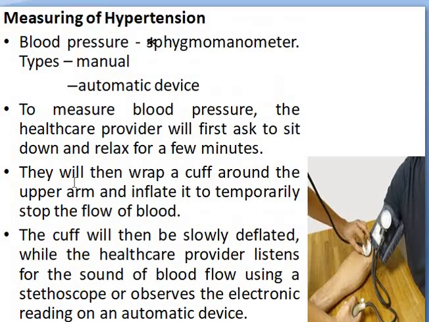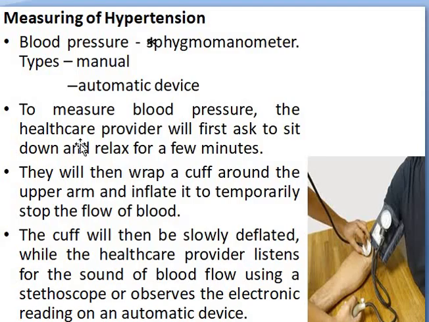When we look at the measurement of hypertension, how shall we measure? There are two ways. One is manual, the second one is automatic. The manual method is based on the usage of a sphygmomanometer. Usually everyone might have experienced this in a general clinic.